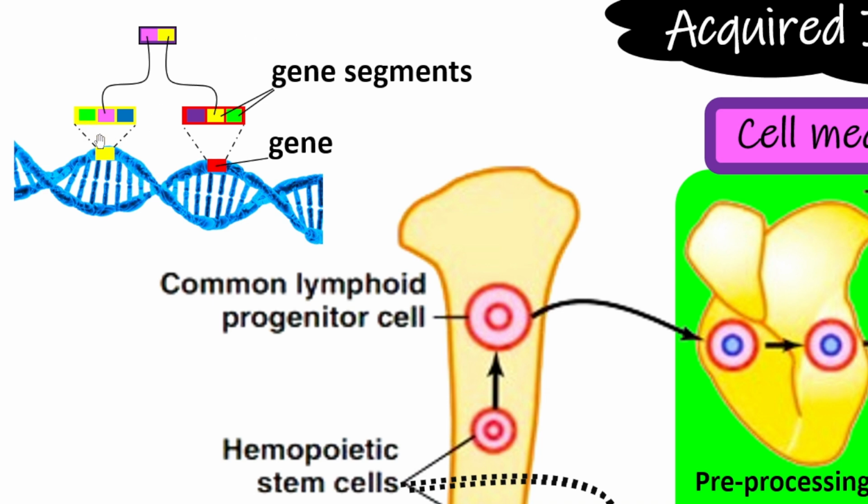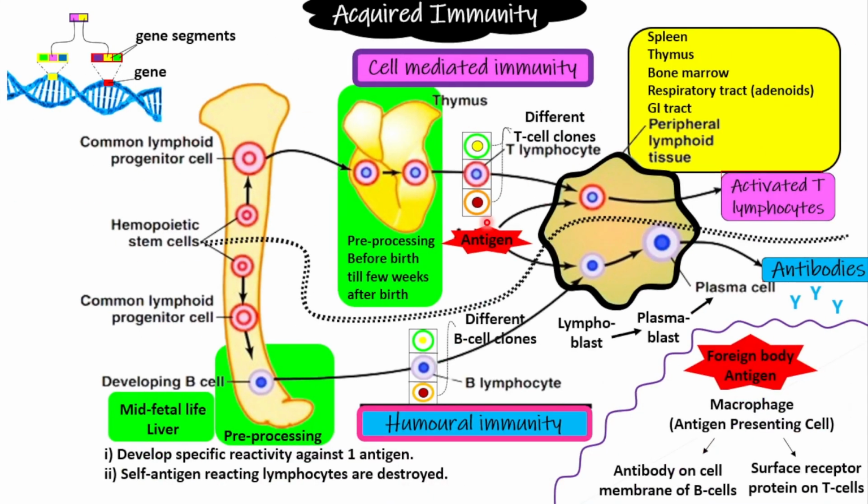Just imagine, if these genes are distributed into these three segments, the number of combinations these 2 genes can make. So that's how a relatively smaller number of genes can give rise to a lot more combinations of gene segments. That's how they give rise to a lot of different types of T cell and B cell clones. So this is how it works.